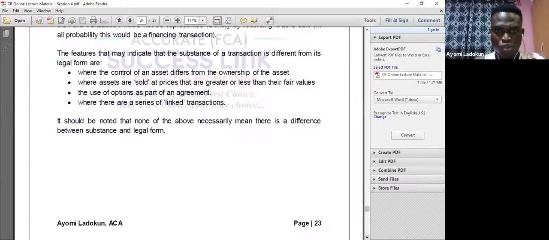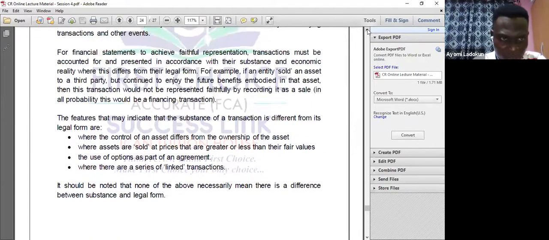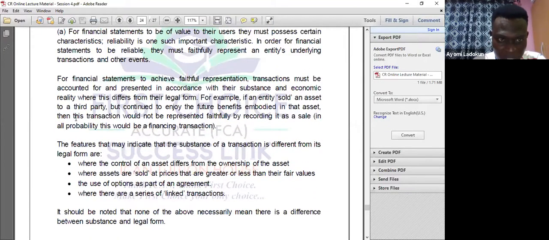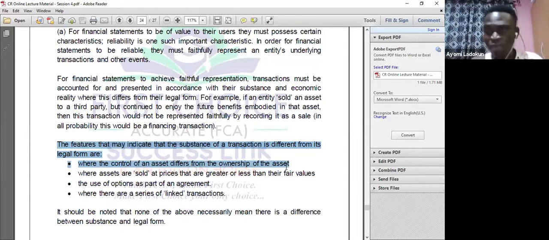I think the first question is this: can you see the features that may indicate the substance of a transaction, when control of an asset differs from ownership? Can you remember when I talked about ARIC and earpiece? When assets are sold at prices that are greater or lesser than their fair values.